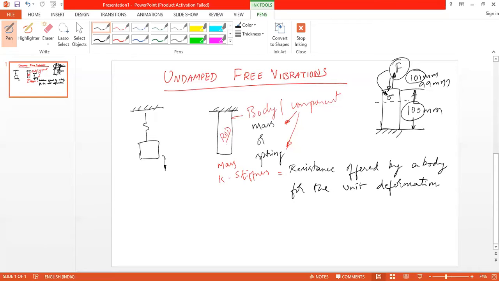If that stress is within the elastic limit, then the body will recover its shape and size upon the removal of the load. Any doubt with this statement? No, sir. So upon the removal, the component will come back to its original shape and size.